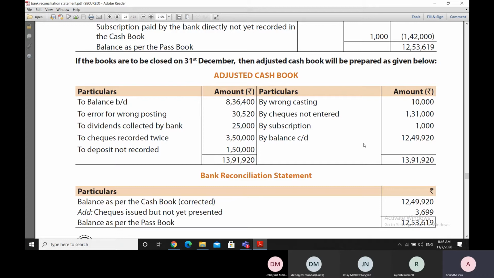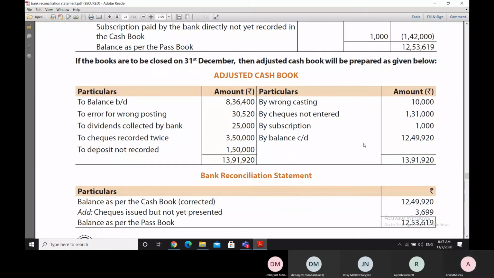Now, to find out which entries will be made in the adjusted cash book, we have already discussed earlier that in the adjusted cash book, two types of entries are made. The first type of entry is that entry which is a result of the error entry made in the cash book. So we need to correct that error. So the rectification of the cash book has to be done by making adjustment in the cash book here. So what we do is that we adjust the cash book with those entries which are correcting an error entry of a cash book.